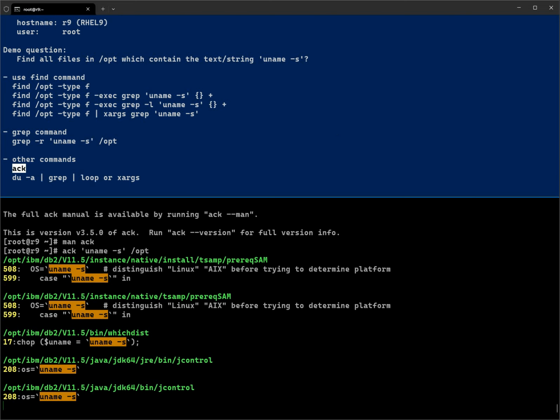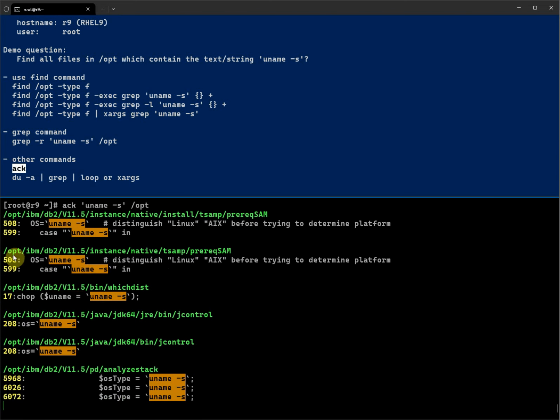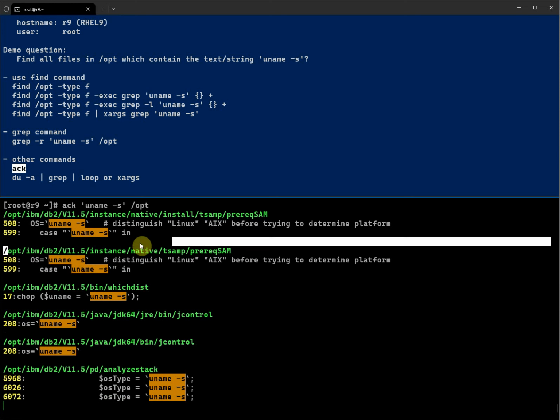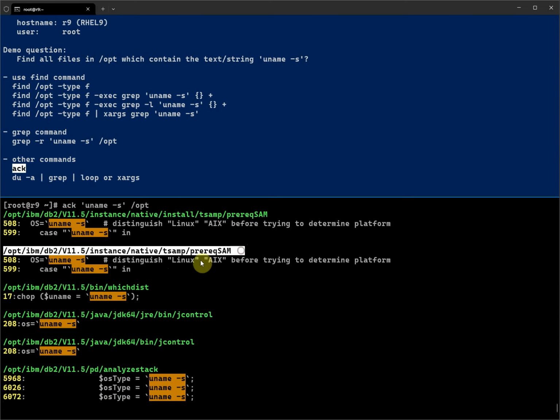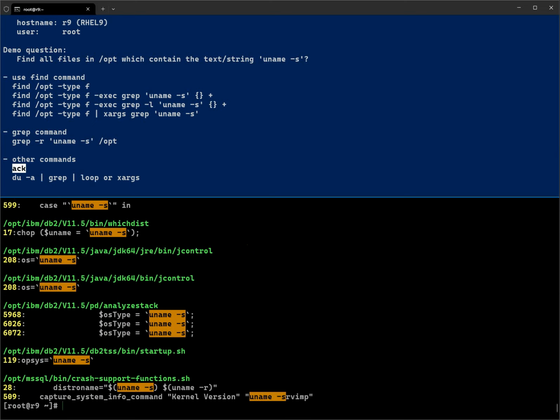You can see this command is even more user friendly. It gives the file name, the line number, and the line, and it also highlights the keyword we are searching. So that is another useful command if we want to use it. Okay, and I'm going to terminate this session.